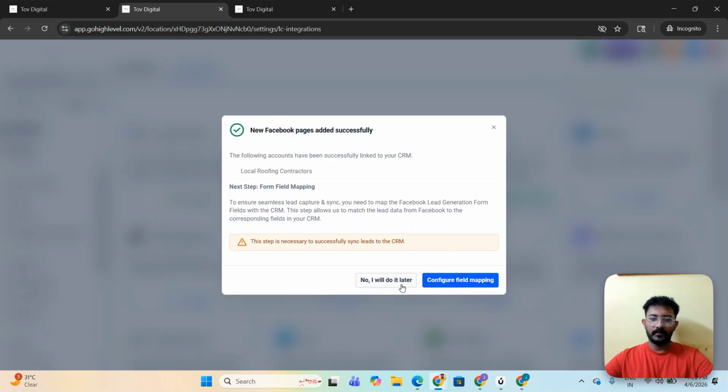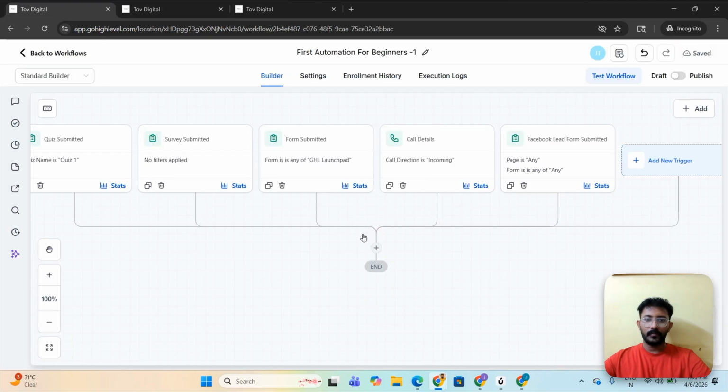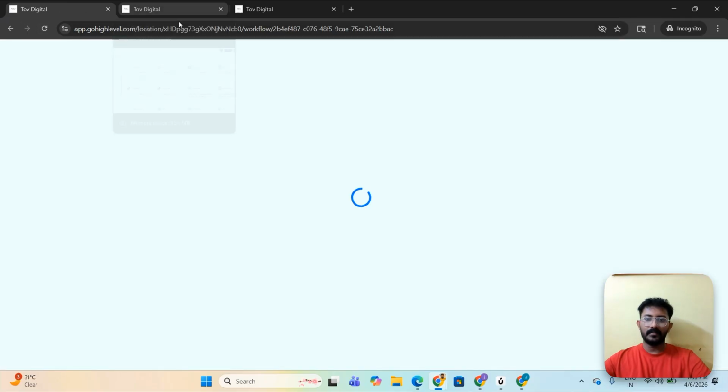Okay, I'm just trying to see. Okay, yeah, it's saved. Previously, we had an option here where we can actually see all the form names and stuff. I think HighLevel recently did an update where those fields are gone, and we need to map it here properly. Once that is done, come back and refresh the screen, and let us see whether the fields and the form, everything is